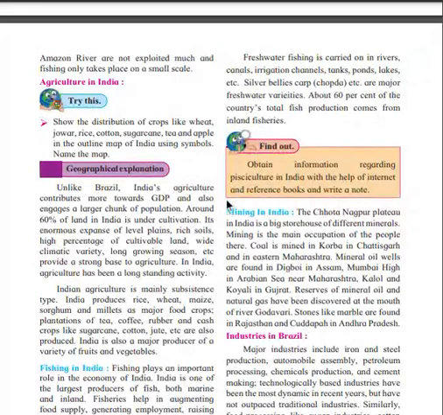Freshwater fishing is carried on in river canals, irrigation channels, tanks, ponds, lakes, etc. Silver belly carp, like the chopra, etc., are major freshwater varieties. About 60% of the country's total fish production comes from inland fisheries, and 40% is from the marine side, which is near the coastal area.